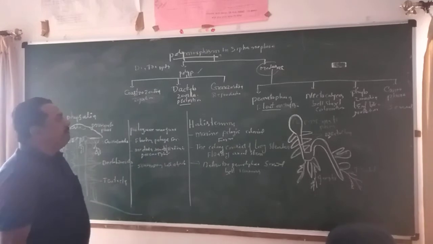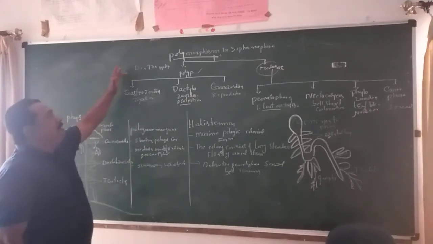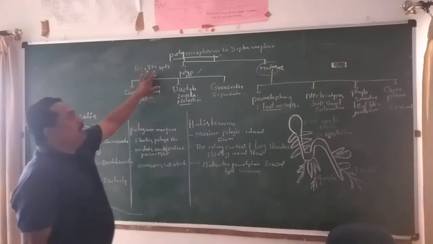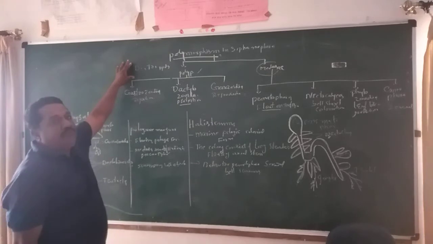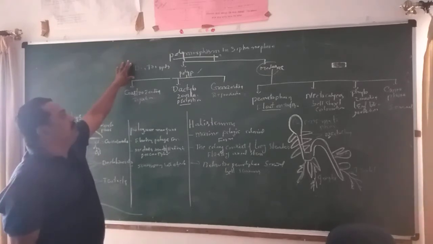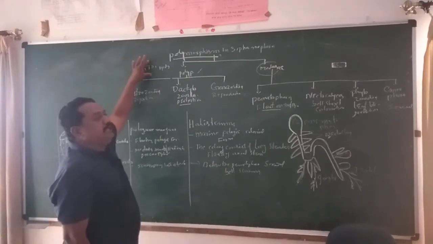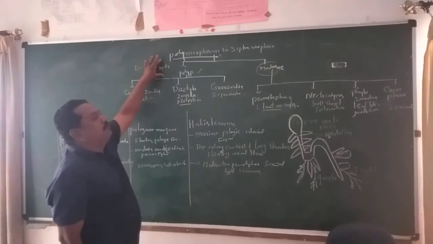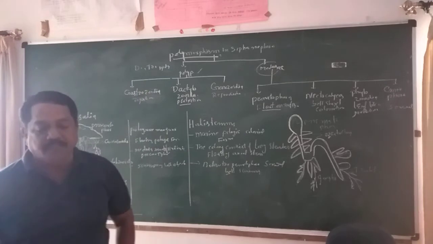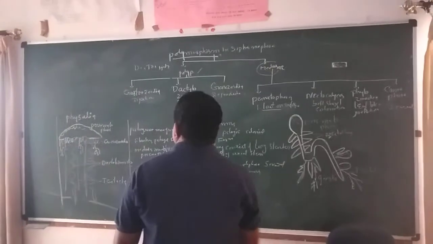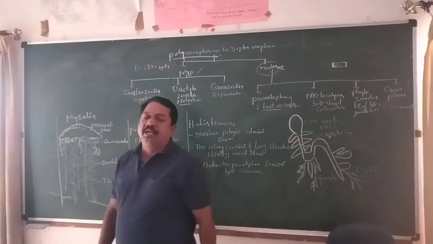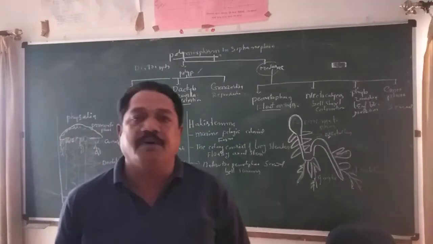Here polymorphism is further classified into three main categories: dimorphism, trimorphism, and polymorphism. A single individual that can appear in two different forms is called dimorphism. Three forms is trimorphism. More than two forms is called polymorphism. Like that, different kinds of forms are present.